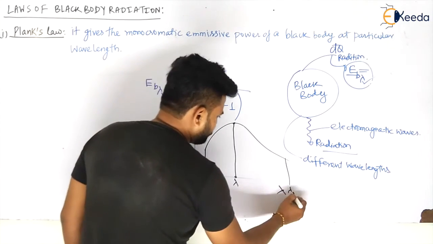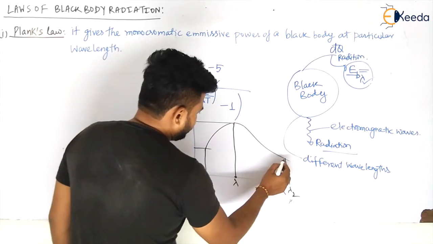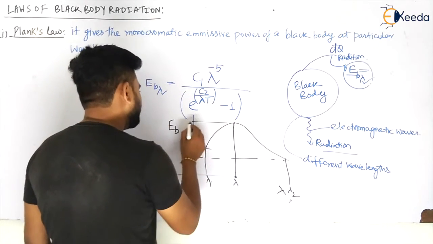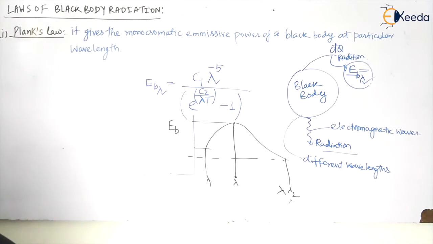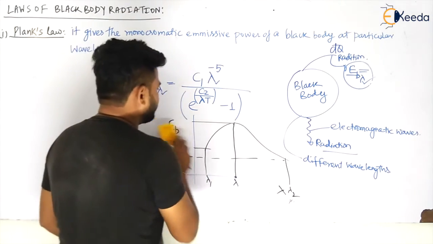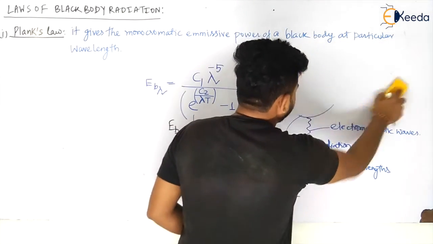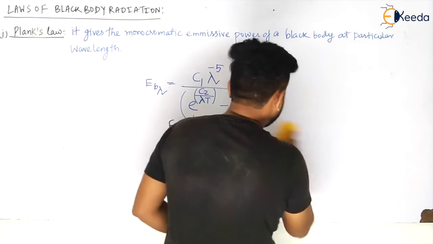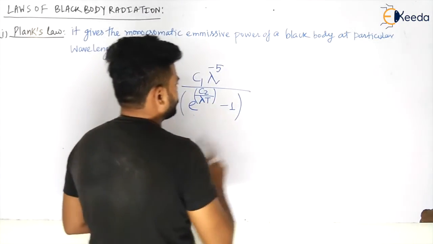You can calculate the emissive power of a black body at a particular wavelength. So that's how you calculate the emissive power of a black body. Hope it is clear. So what is it giving? It is giving you the total radiation emitted at a particular wavelength, where C1 and C2 are constants, my dear students.